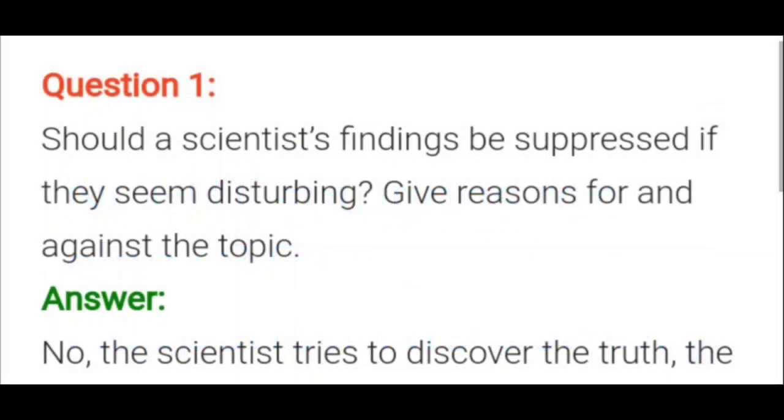Should a scientist's findings be suppressed if they seem disturbing? Give reasons for and against the topic.